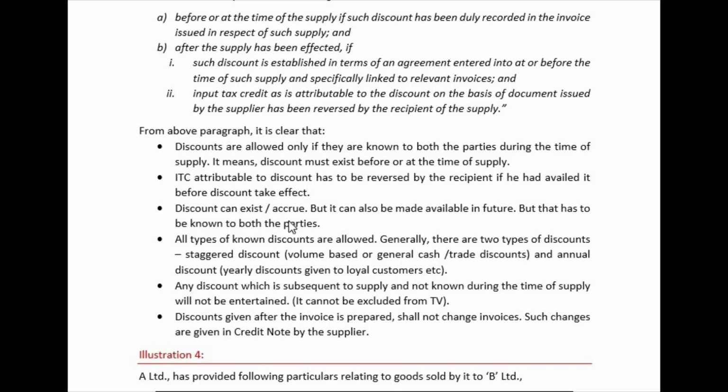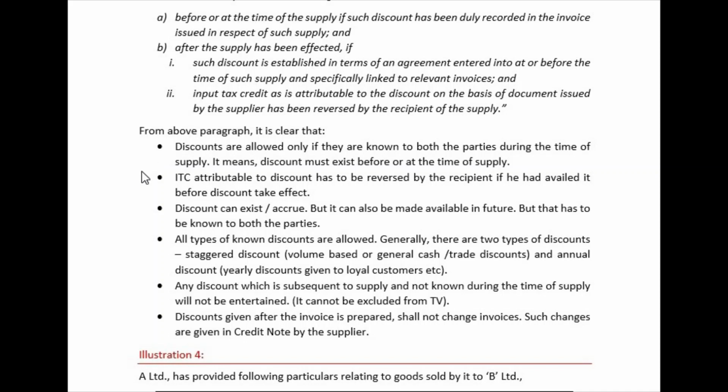Discount can exist or accrue, but it can also be made available in future, but that has to be known to both of the parties. What we are trying to say here is that before or at the time of supply, discount has to be available or it should be known to both of the parties, fine. But discount need not be given during the supply. Discount can also be given after the supply, but it should be known to both the parties before the time of supply.